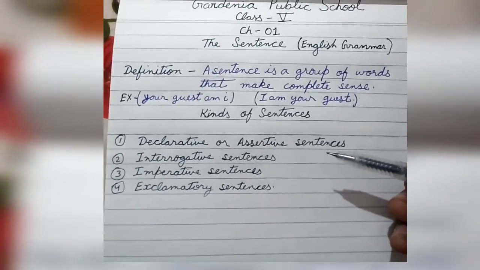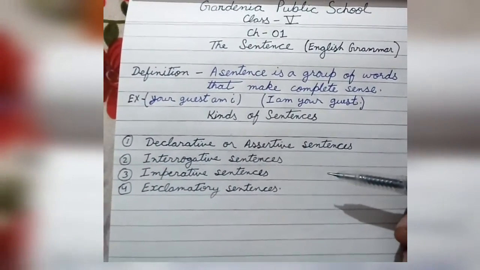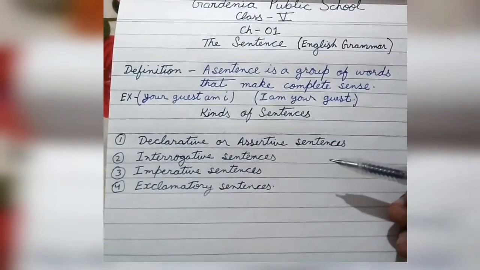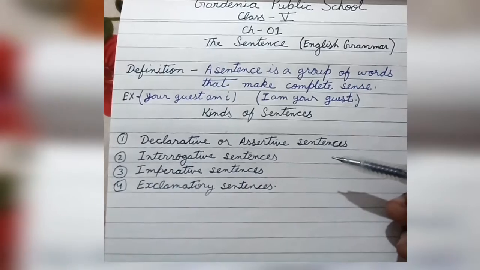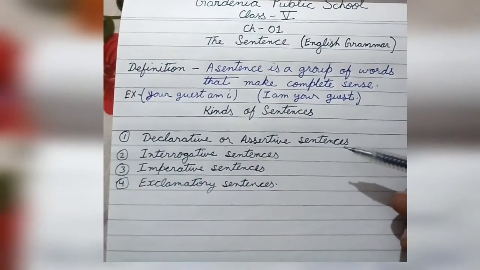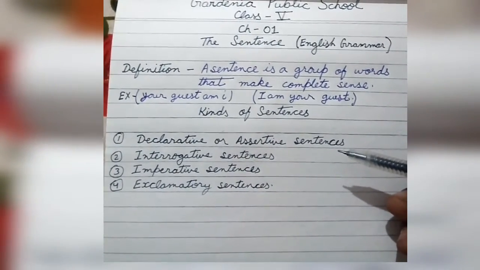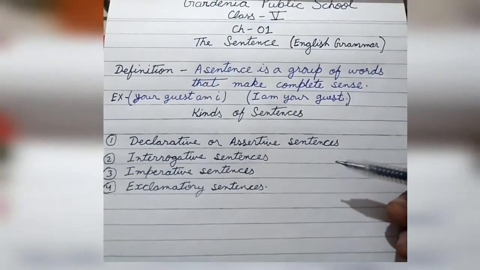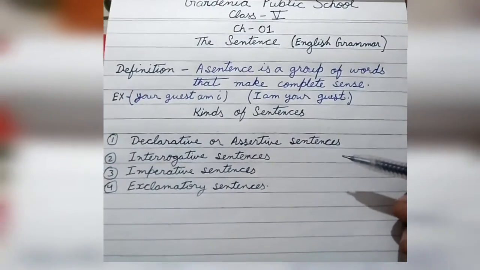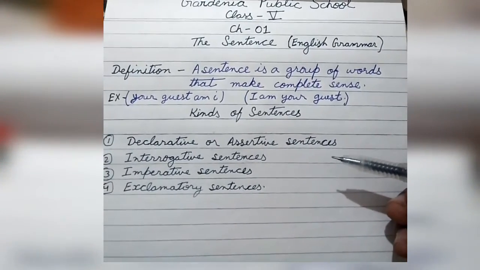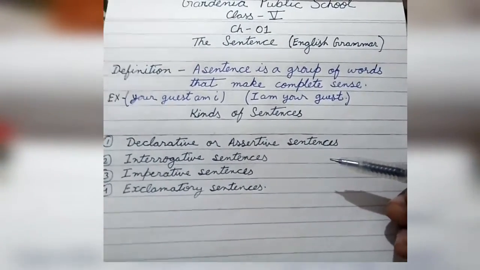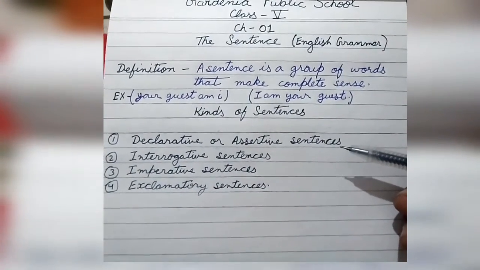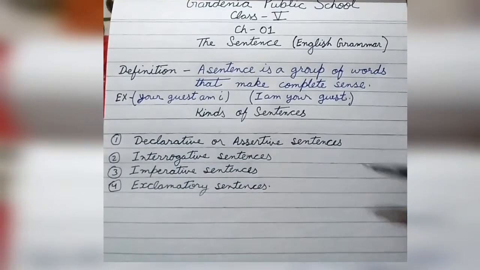For example, if I say "Seema will not sing tonight," that means I am denying something, that Seema is not singing tonight. So it is a sentence which is denying something. Now, if I say "he is a good boy," I am affirming something, that he is a good boy. So this is an example of a declarative or assertive sentence.